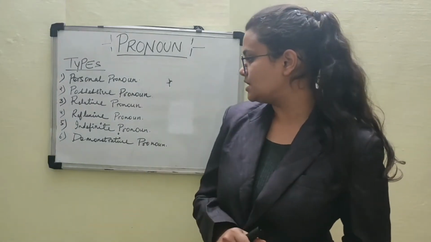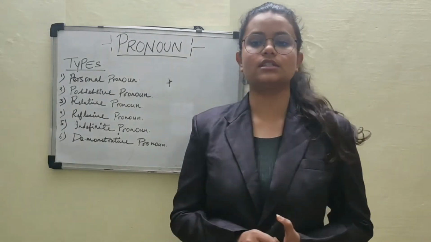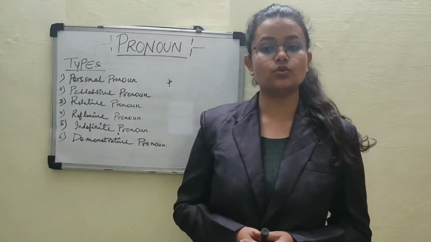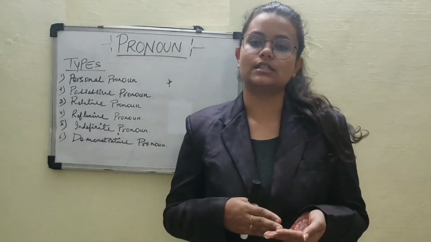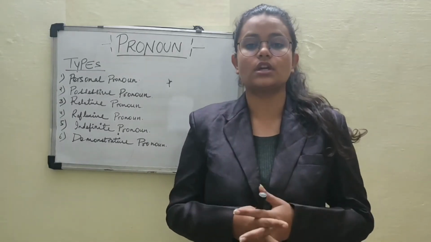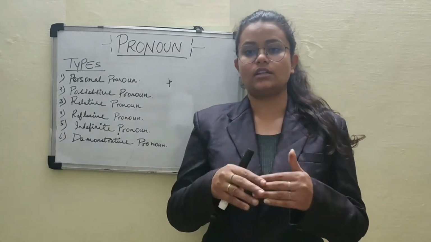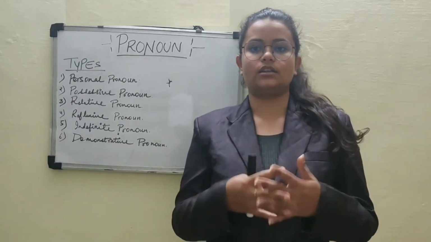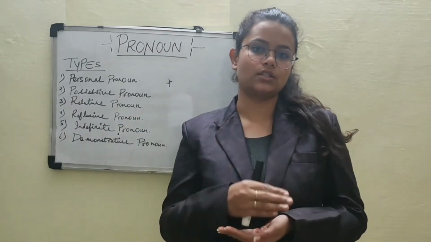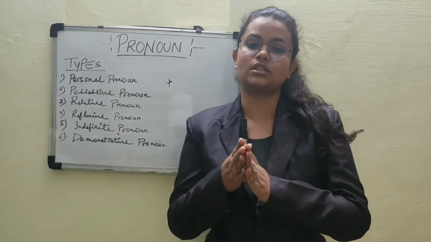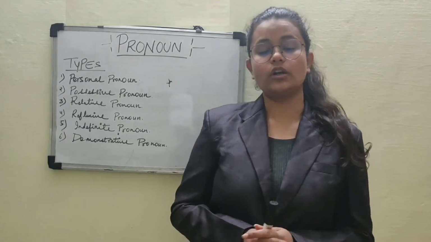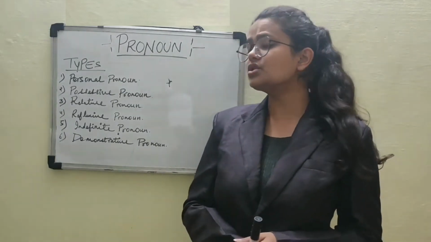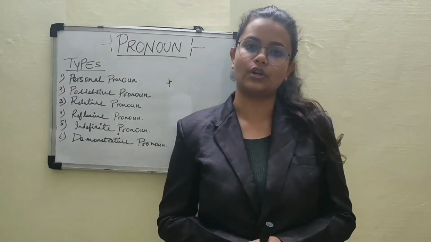Now the sixth one is demonstrative pronoun. What is a demonstrative pronoun? It is used to point to a specific thing. For example, this, that, these, those. "This book is mine. Those oranges are mine." So here this and those are used for specific pointing out what? Oranges. So here demonstrative pronouns are what? This and that.